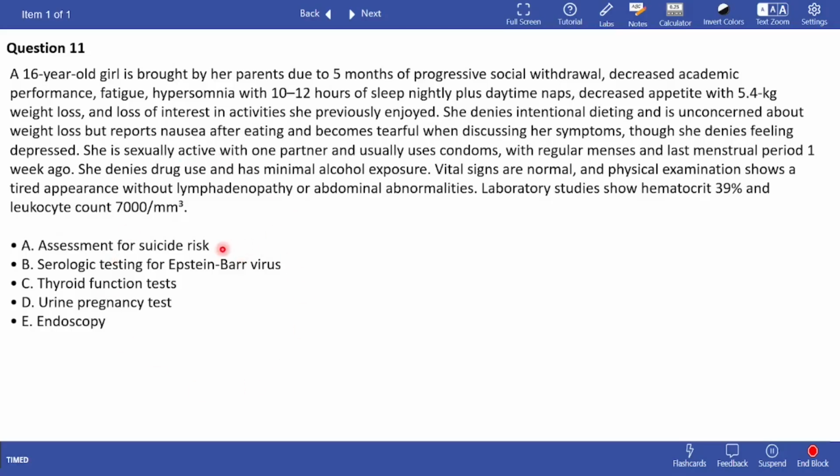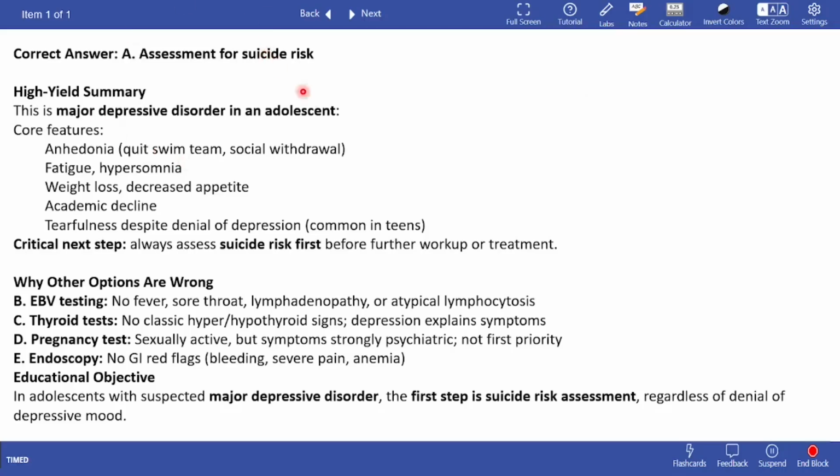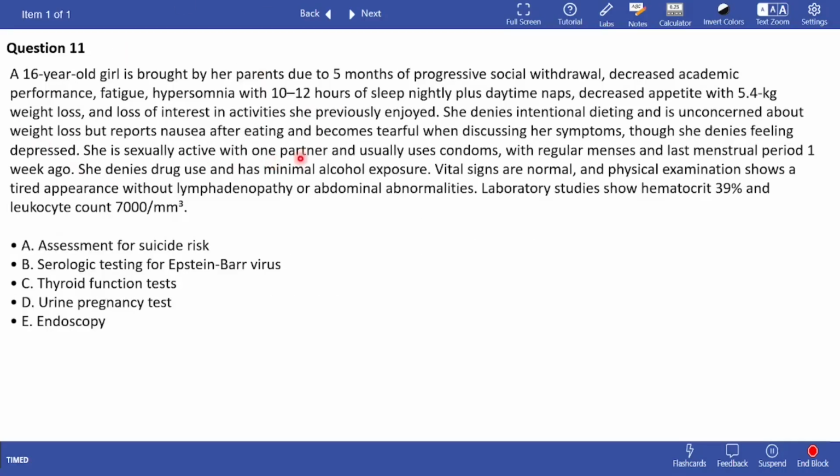What could be the answer? You guys also need to focus on the age of the patient and the symptoms. Right. So the answer is assessment of suicide risk. Again, this is important for teenagers. I'll tell you guys why.